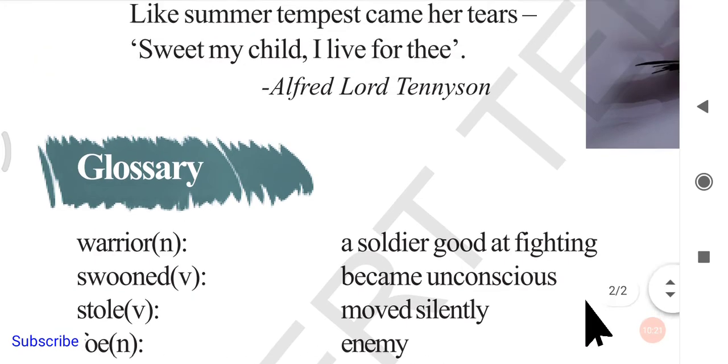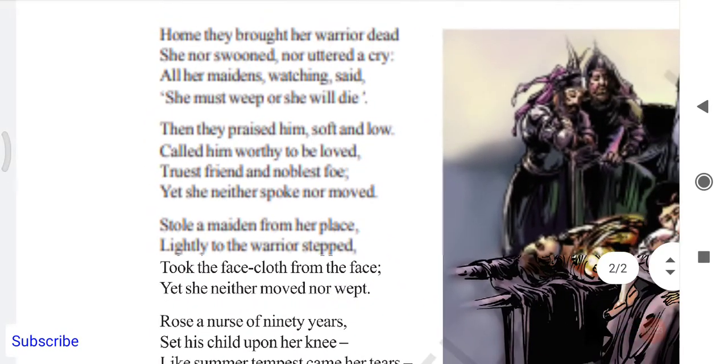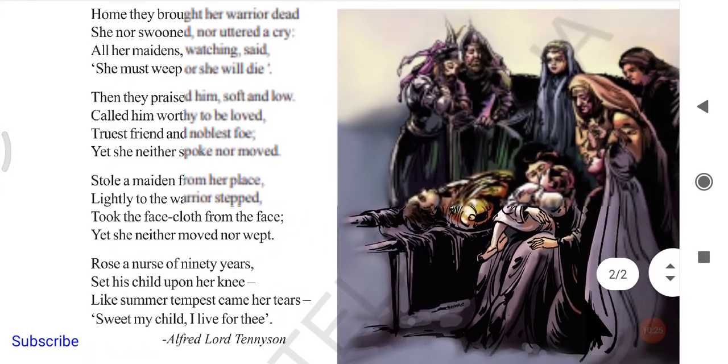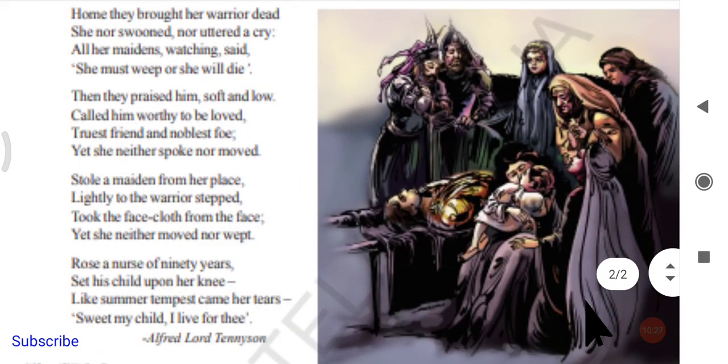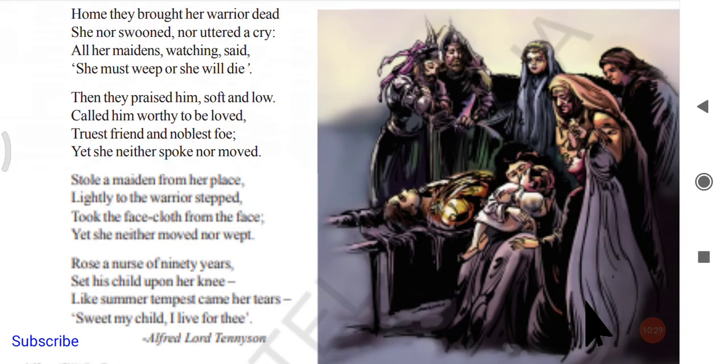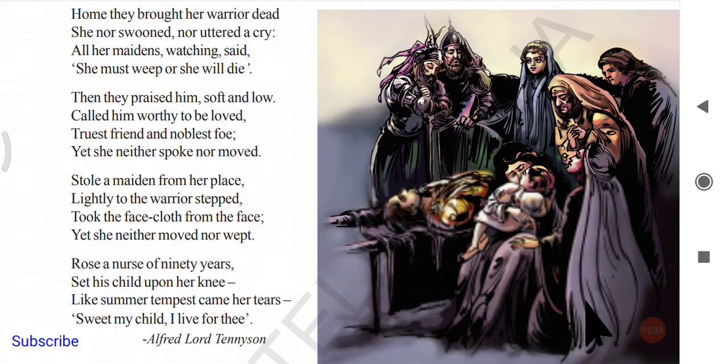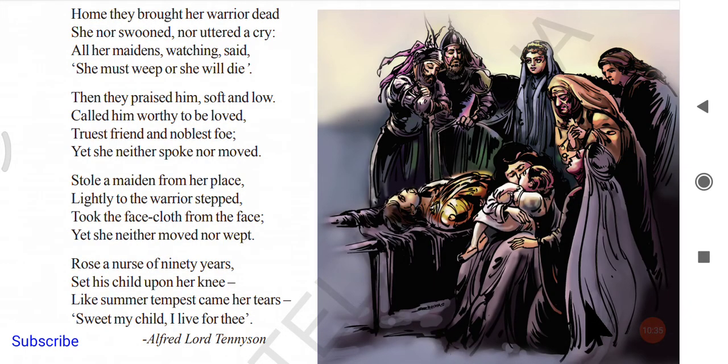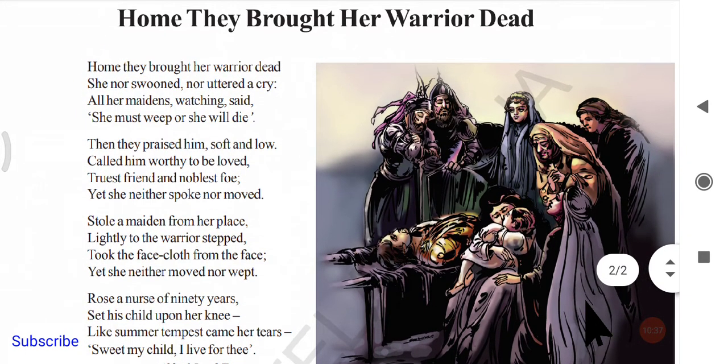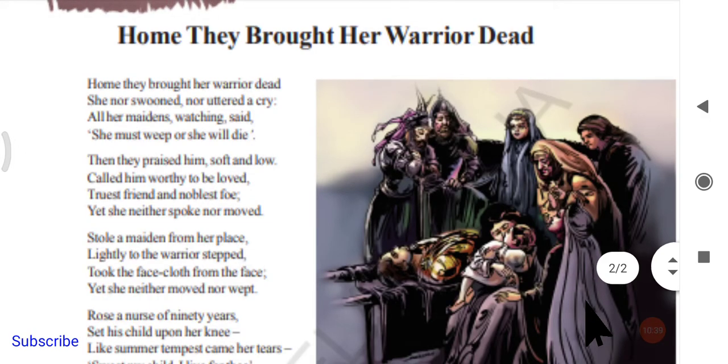A very small and of course sweet poem, where we can find so much of the love of a mother and so much of the affection that mothers and children usually have. Yeah, so with this we complete "Home They Brought Her Warrior Dead."